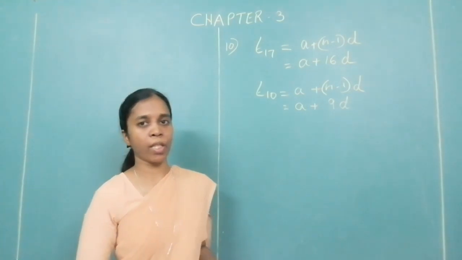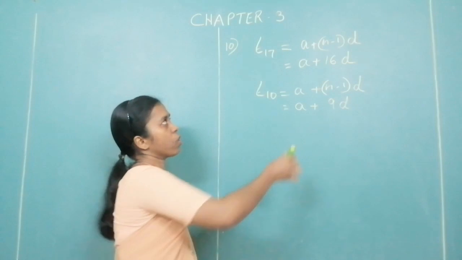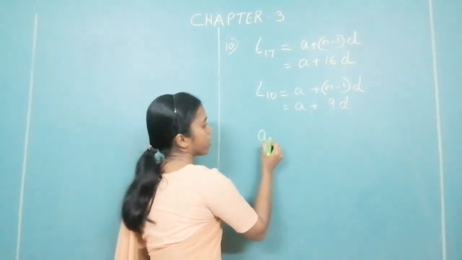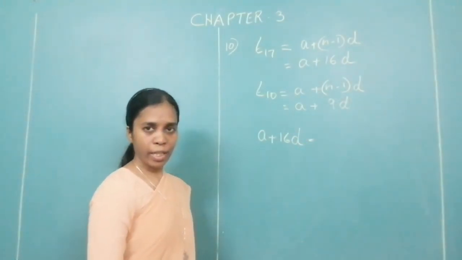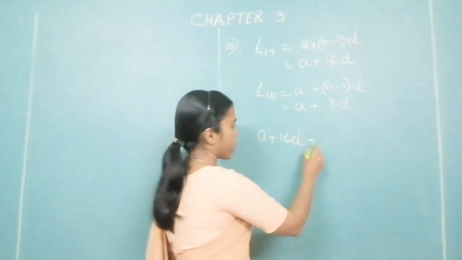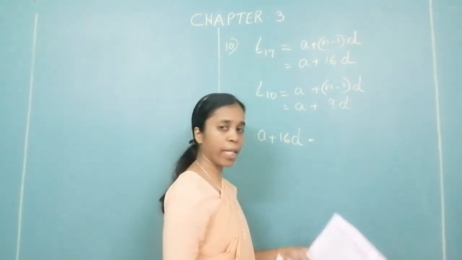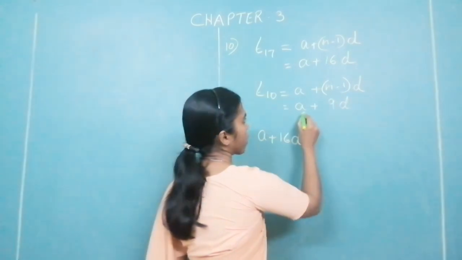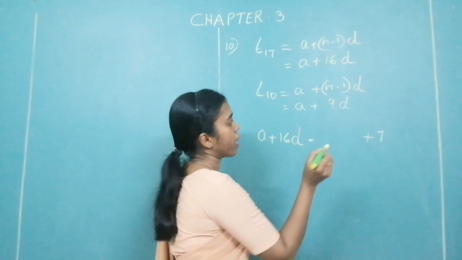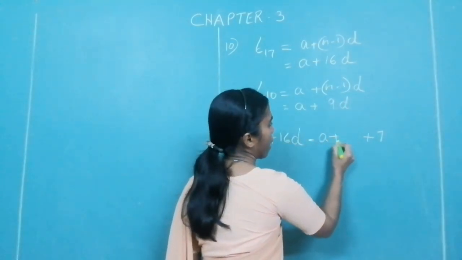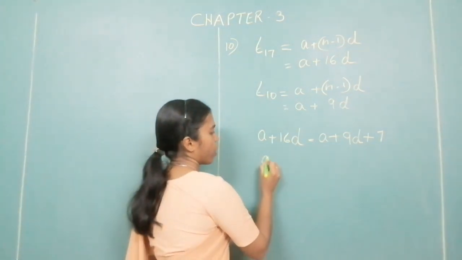So A plus 9D. Now what is the condition that is given to you? The 17th term is, what is the 17th term? That is A plus 16D. So according to the given condition, A plus 16D is 7 more than its 10th term. 7 more than means plus 7. Then its 10th term. What is your 10th term? A plus 9D. Okay. Try to solve it.